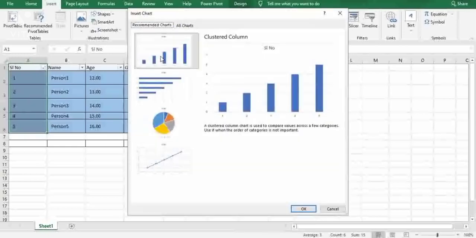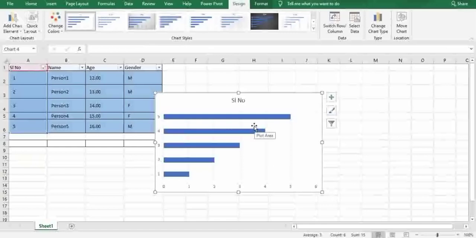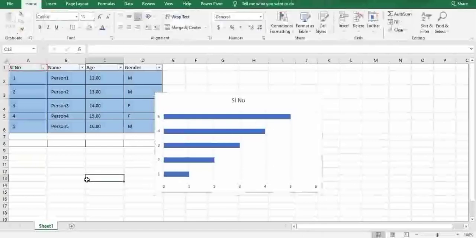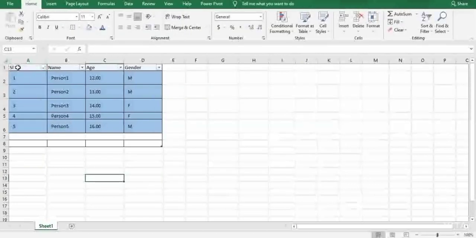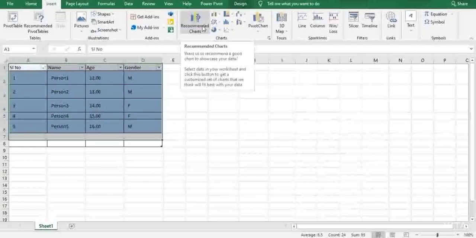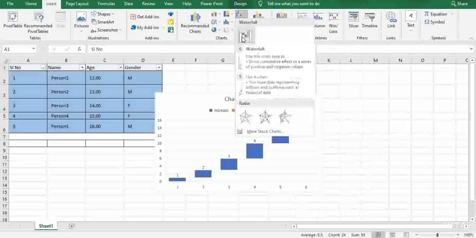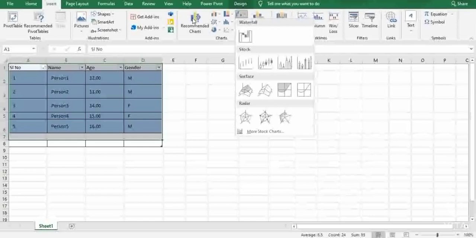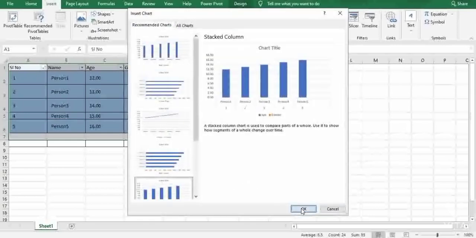It will ask what kind of chart you're looking for, this kind of chart or that kind of chart. For instance, I'll choose this kind of chart and press OK. You can clearly see the SL number chart has been successfully displayed. If I want to create a chart for all the data displayed here, I select all of this, go to Insert, recommended charts, or select randomly from here, choose a chart and press OK.